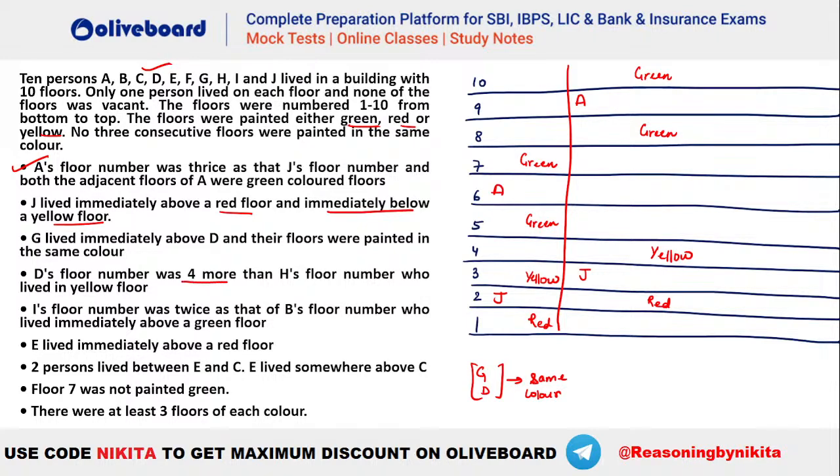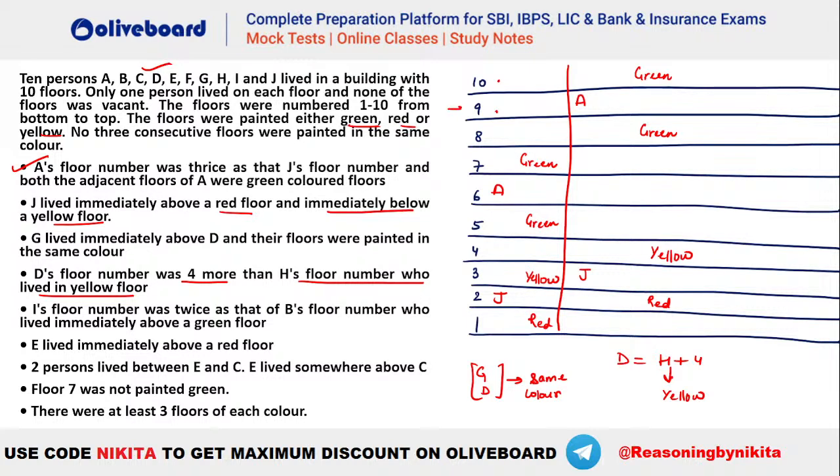D's floor number was 4 more than H's floor number, who lived on a yellow floor. Okay, so you can see it is given that D's floor number has to be 4 plus H, right? D is equal to H plus 4, and H has to be on a yellow floor here. Whatever is H's floor, that has to be yellow. So let's say if we take your G and D here, D at 9, that means H will be where? H will be 5, not a possibility, isn't it? That's not possible because if H is at 5, he will be green, which is not possible, right?